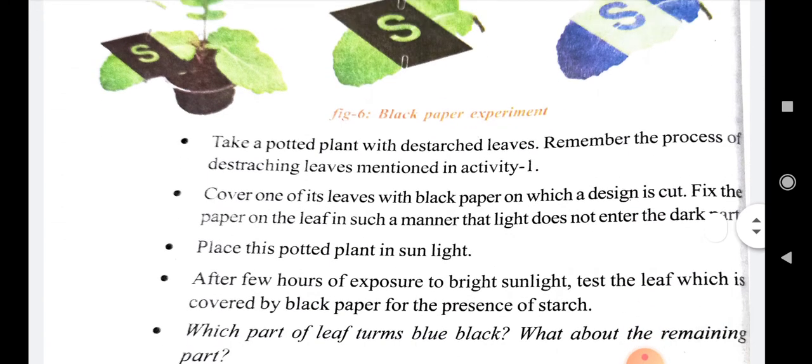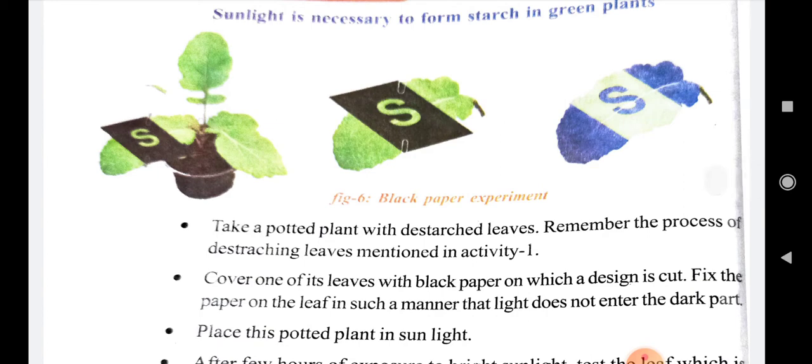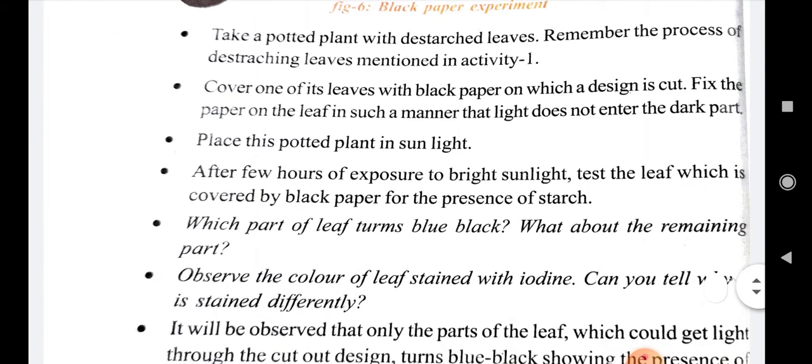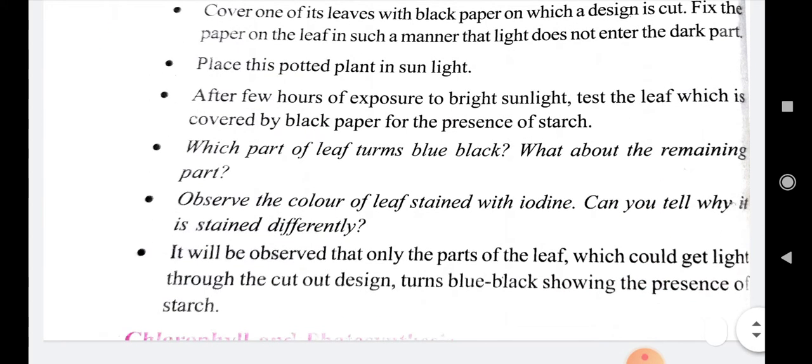Ninth question. What is the question? Write the procedure for conducting the experiment to prove that sunlight is essential for photosynthesis. This experiment is also called the black paper experiment or black screen experiment. This is the answer for this question. Next, going to the next question.